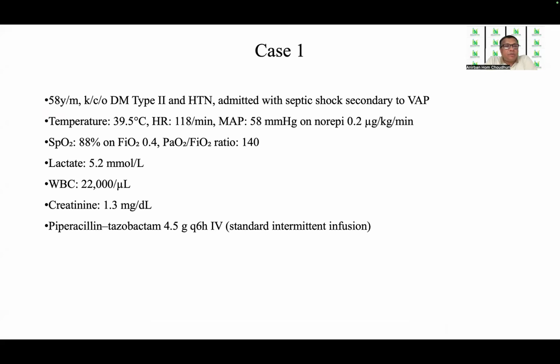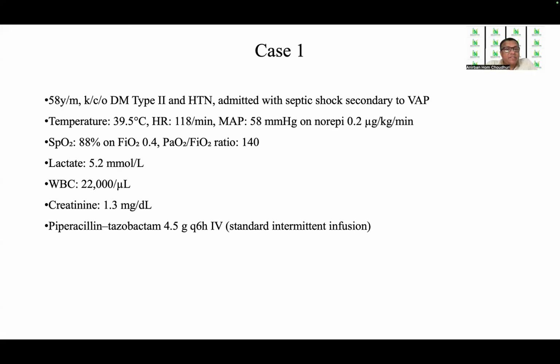A 58-year-old male, a known case of diabetes type 2 and hypertension, is admitted in the ICU with septic shock secondary to VAP. The temperature is 39.5 degrees centigrade. Heart rate is 118 per minute. The mean arterial pressure is 58 on norepinephrine of 0.2 mics per kg per minute.